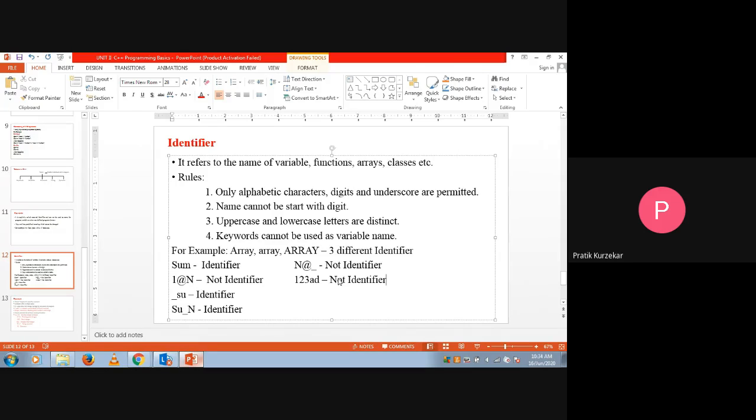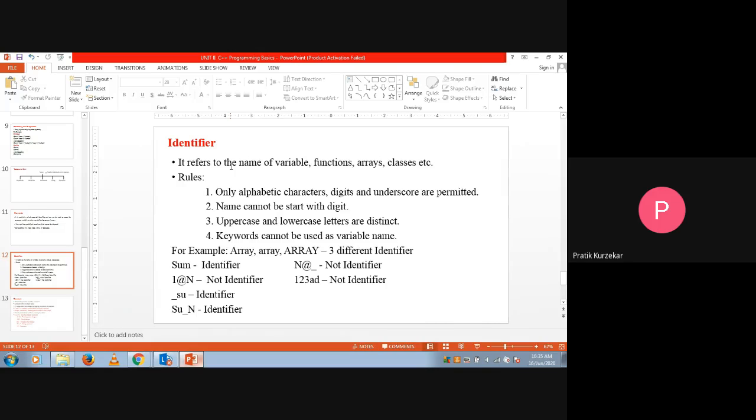Okay, is it clear? So once again I am repeating. An identifier is used to identify the name of a variable, the name of a function, the name of an array, the name of classes, and so on. It means a number of things.